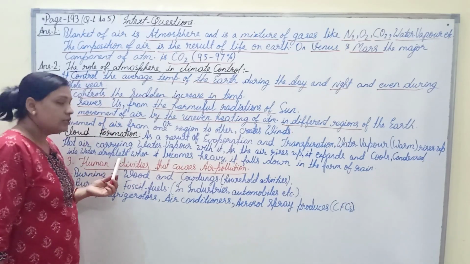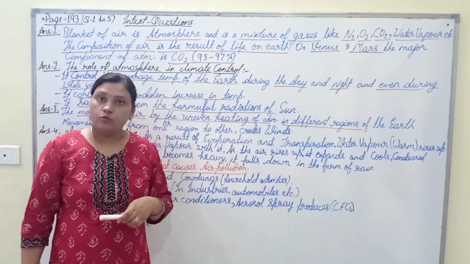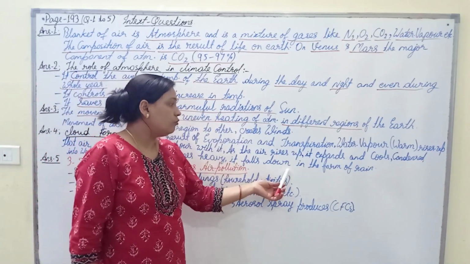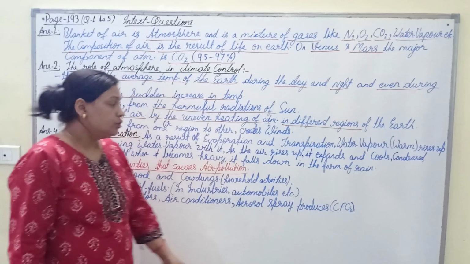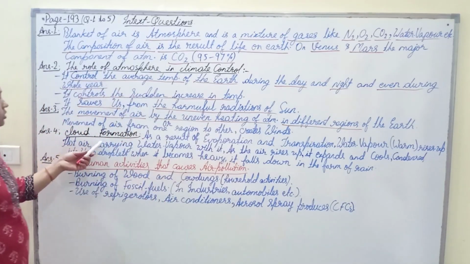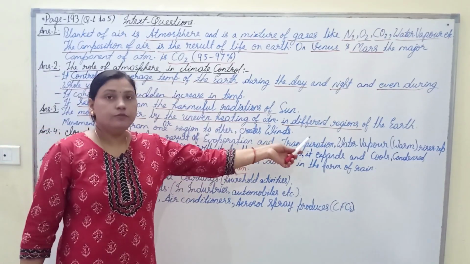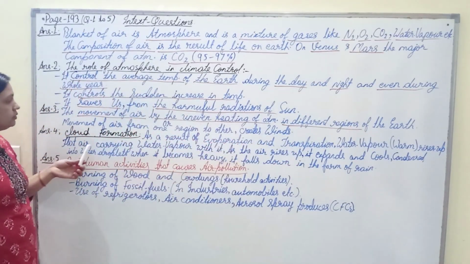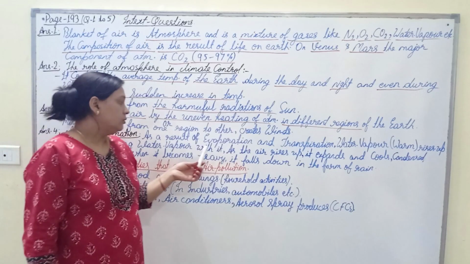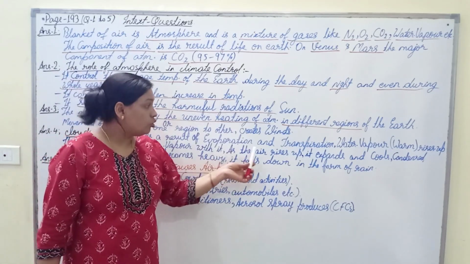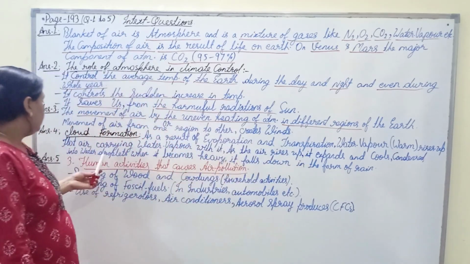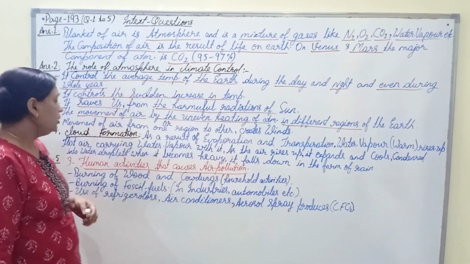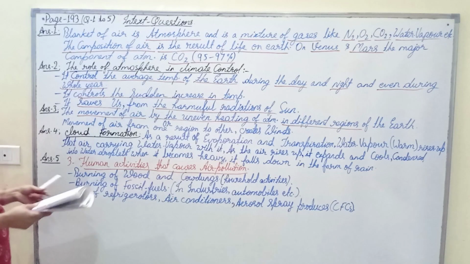When more of this water accumulates, it becomes heavy and falls down again in the form of rain. So when water vapor rises up, it cools in the sky and condenses into water droplets, and these droplets become heavy. This is called a cloud.